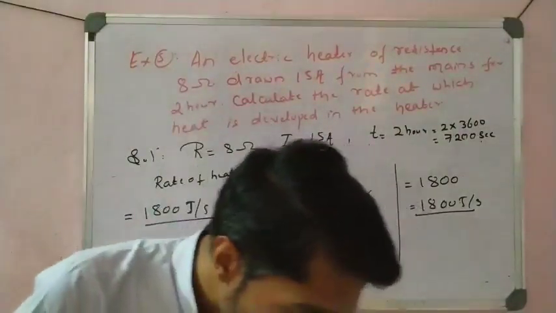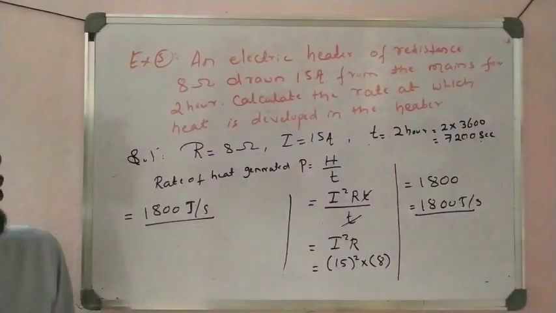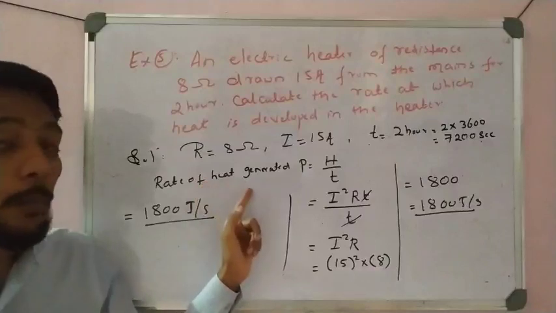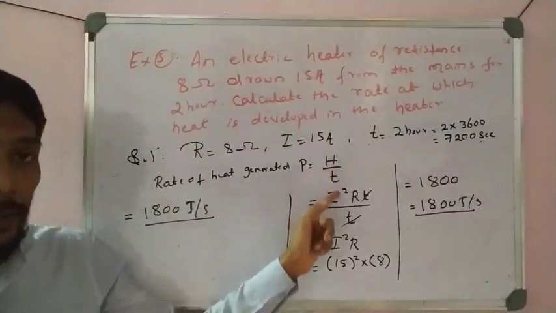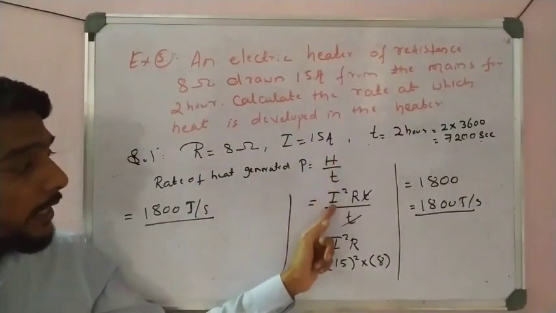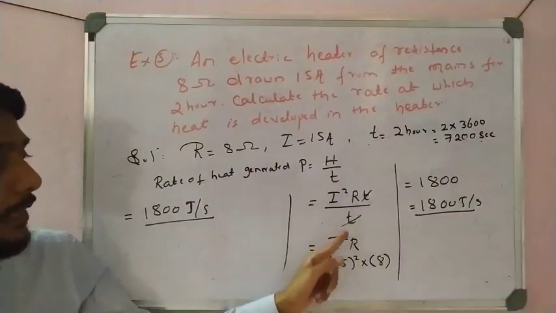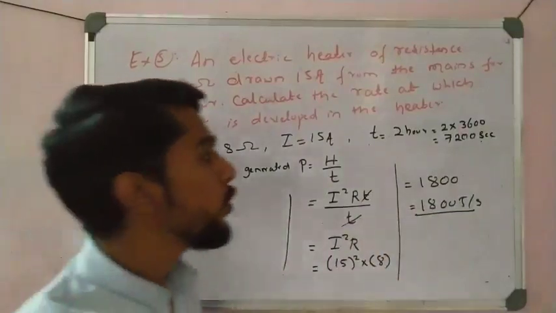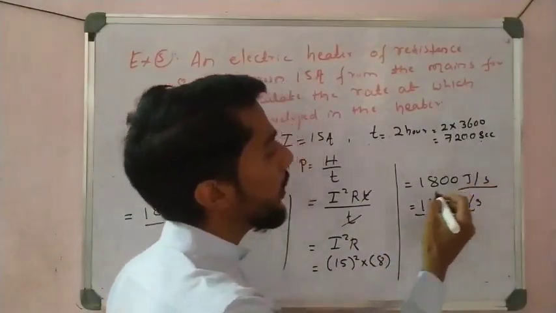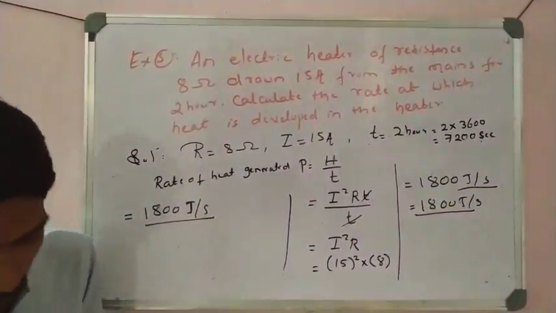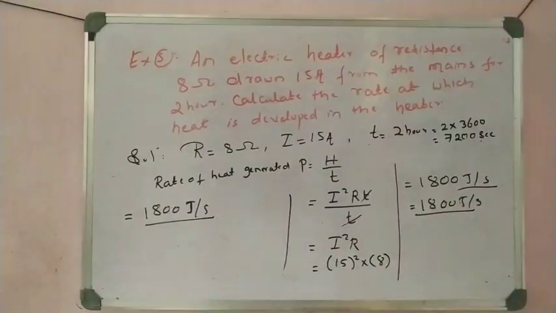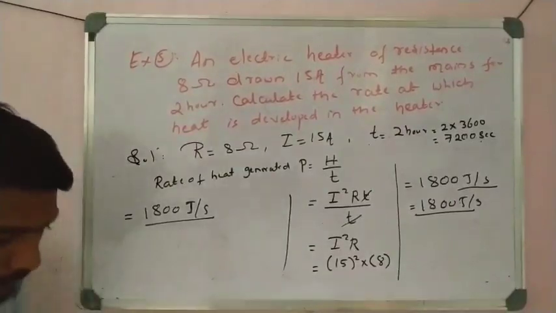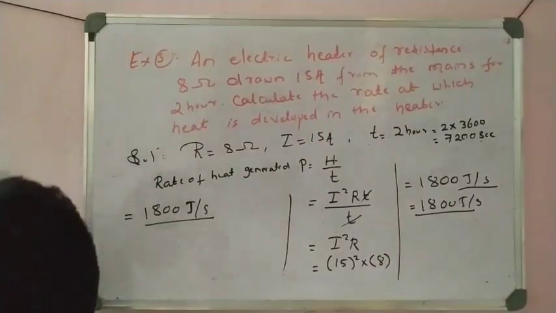So this is, students, a very important problem you have to remember. I already told you the formula of the rate of heat developed, that is P is equal to heat by time. Heat is in joules, time cancels, we put 15 square into 8, and it is 1800 joules per second. 1800 joules per second you have to calculate. Okay students, so this is one of the very important examples. Now let us see another example on these concepts.